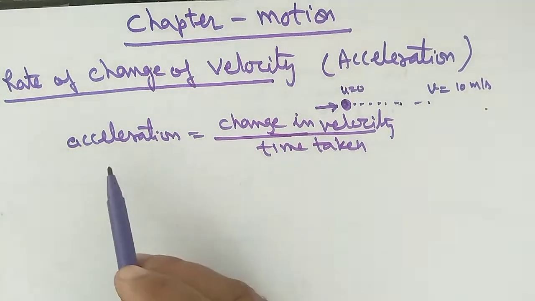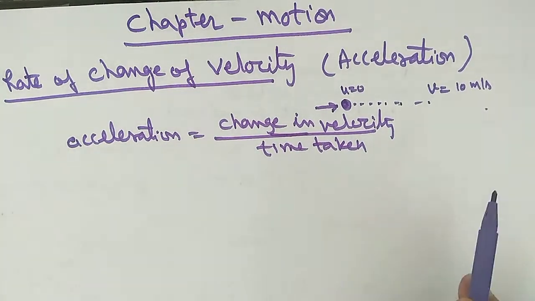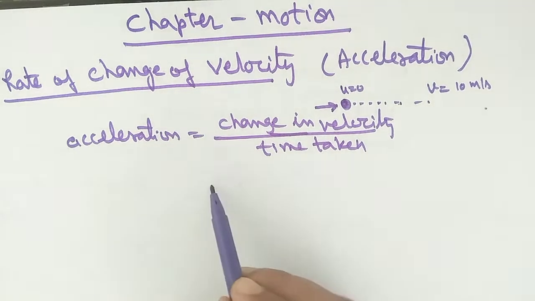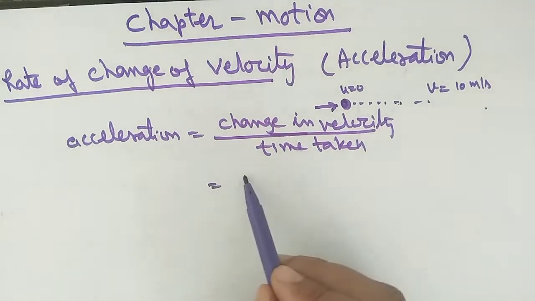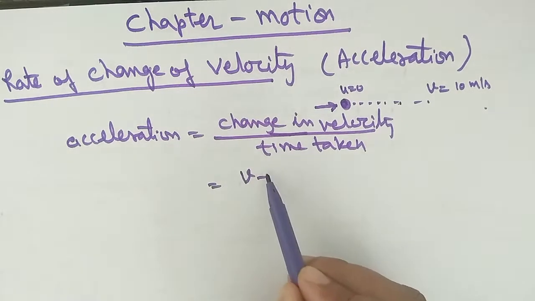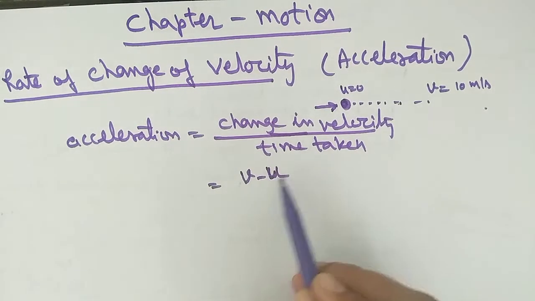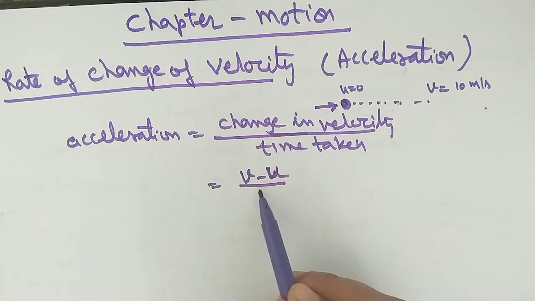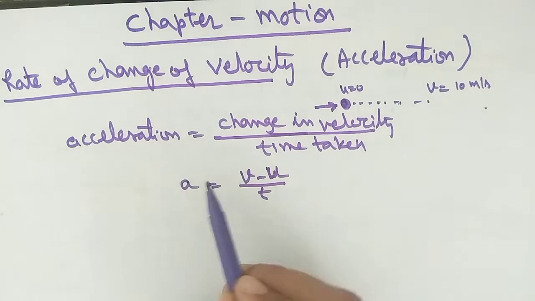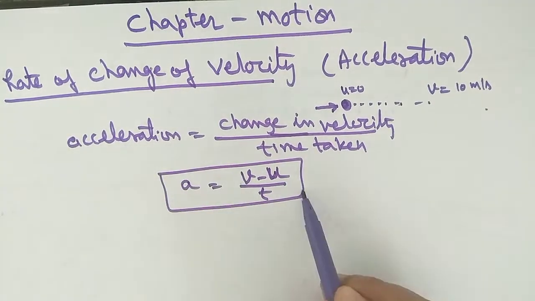Okay, and remember acceleration is always a vector quantity. Before that, suppose initial velocity is u and final is v, so change in velocity is v minus u, and suppose time taken is t and it is denoted by a. So this is the formula of the acceleration.